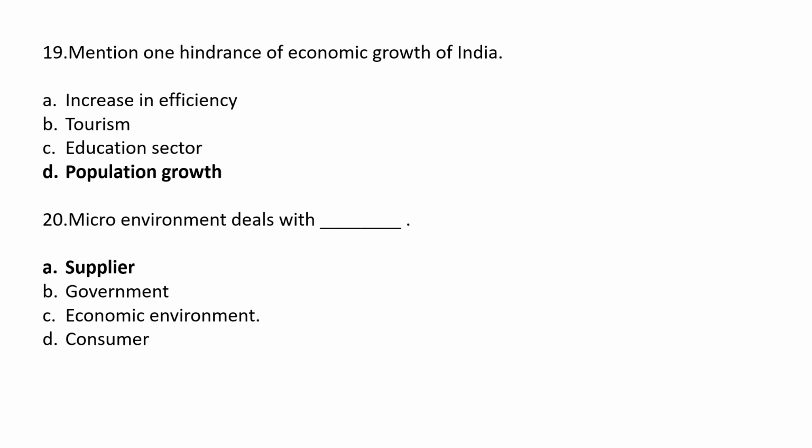Micro environment deals with dash. Option A supplier, option B government, option C economic environment, option D consumer. The correct answer is option A supplier. Micro environment deals with supplier.